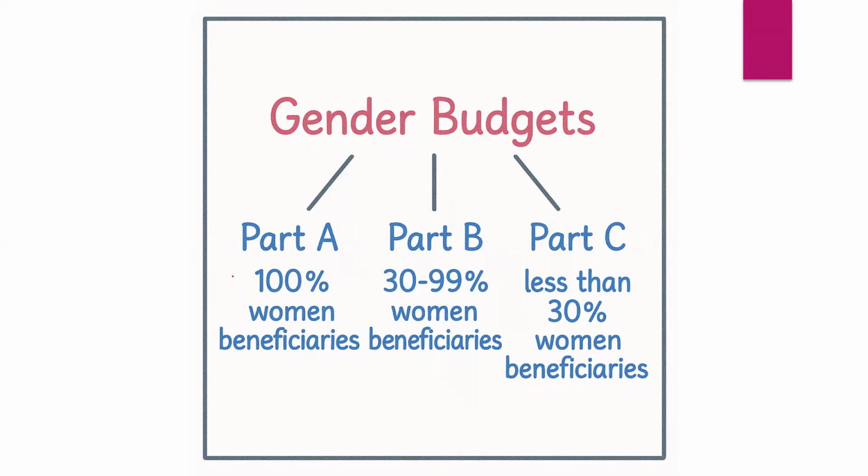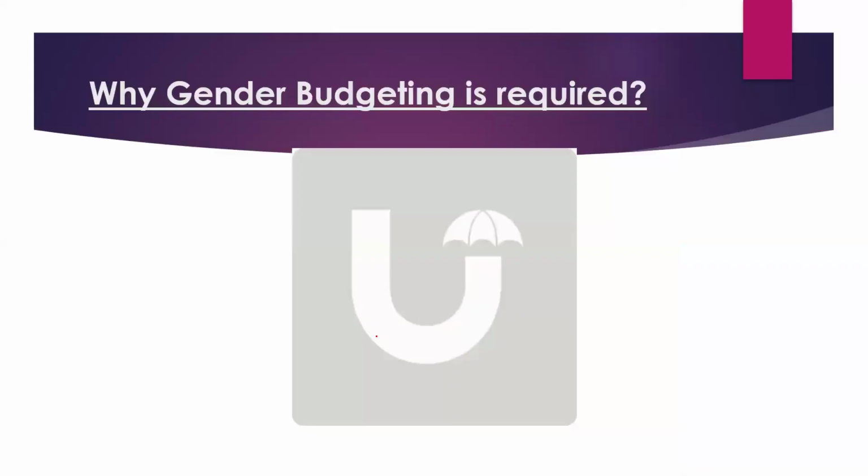Small, if this is the paper, in this way you write gender budgeting: part A, part B, part C. Part A is 100% women beneficiaries, part B is 30 to 99% women beneficiaries, and part C is less than 30% women beneficiaries. I hope you will definitely draw this diagram in the exam.